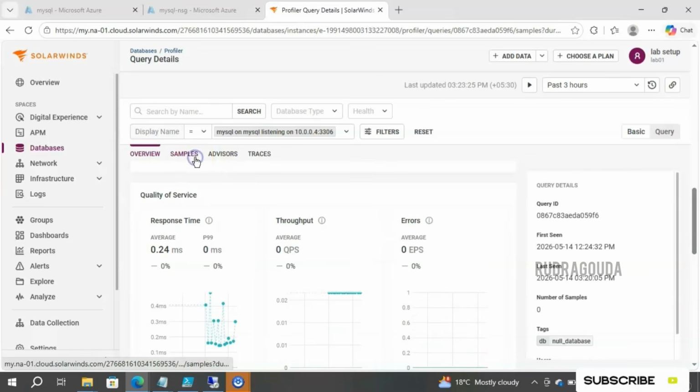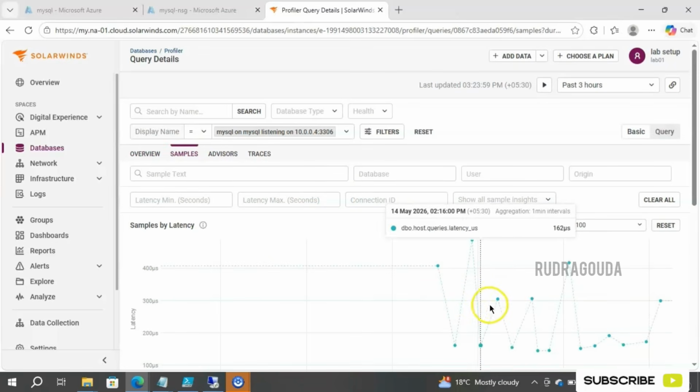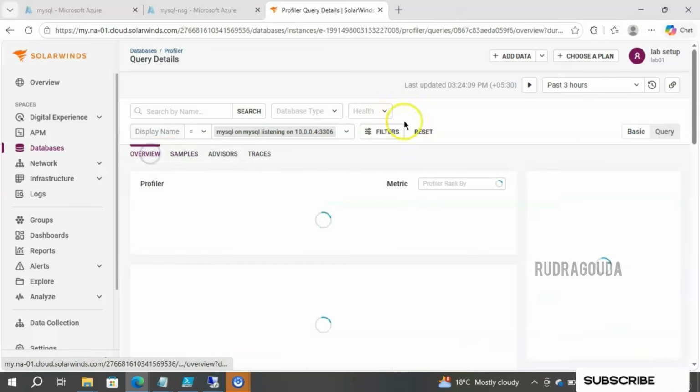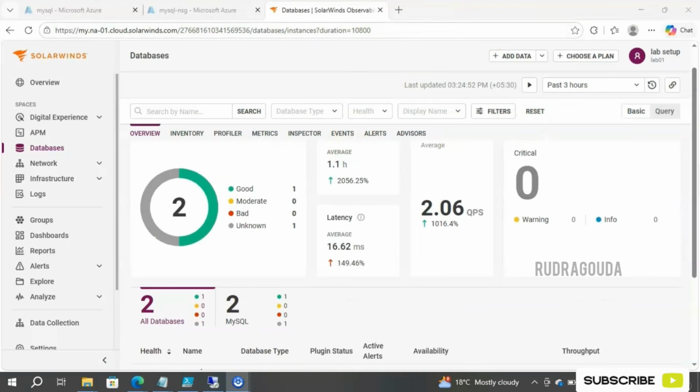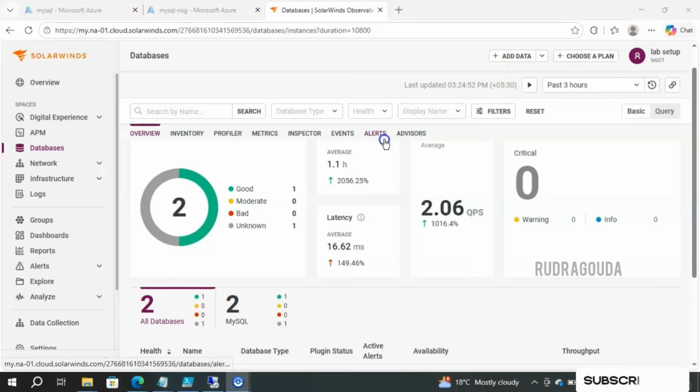Like that, if I go to the samples, you will get the data according to that. See, this is the total samples information. Like that, if I go to the traces, it will give the traces information. So this particular top screen is very important: overview, inventory, profiler, metrics, inspector, events, alerts, and advisor. According to our need, we should go there and check the data.